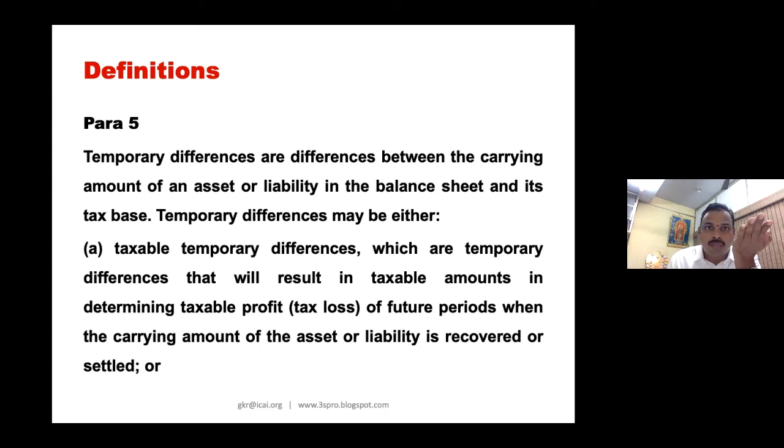So that means in books you will still depreciate 60. But as per income tax, you will only get a depreciation of 30. You will depreciate 60, but you will get the benefit of only 30 in your income tax. So the difference between this 30 and 60, which is again 30, on that you have to pay tax in future. So therefore, taxable temporary differences will result in deferred tax liability.